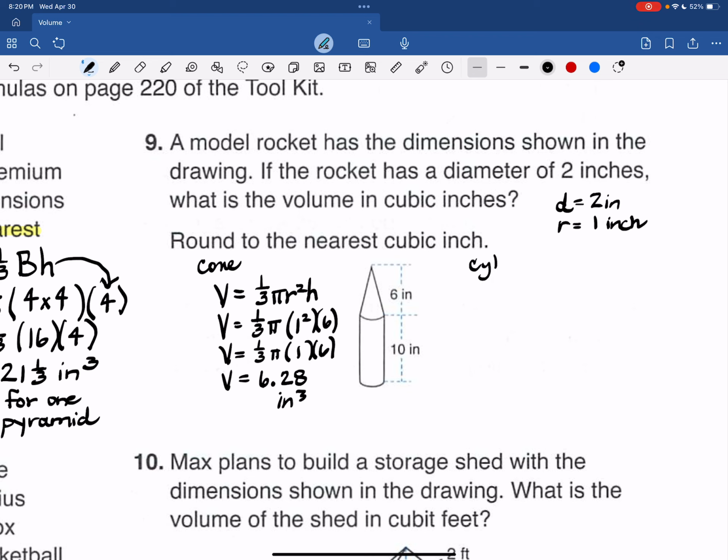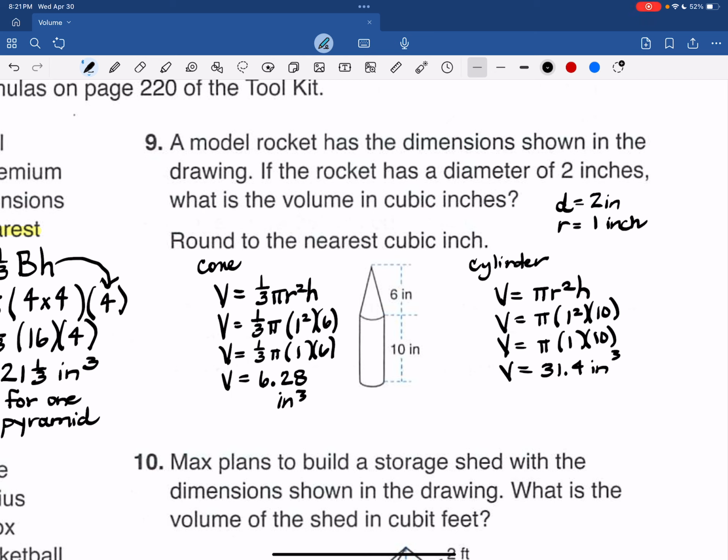And then here is the cylinder. Volume is pi r squared h. Pi, again, the radius is 1 inch. The height is 10. So we have pi times 10. And that's 31.4 cubic inches.